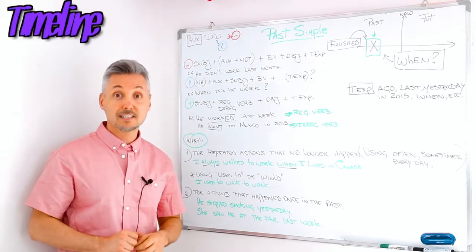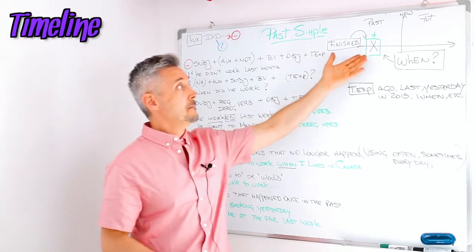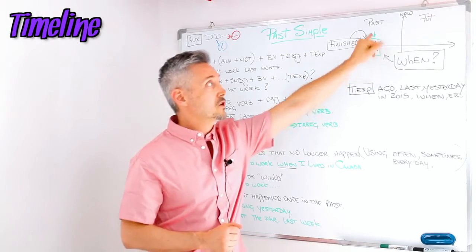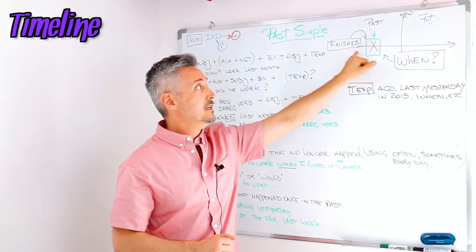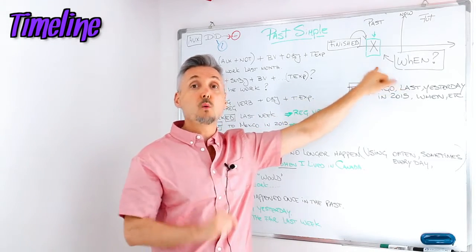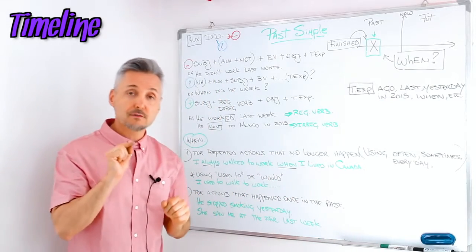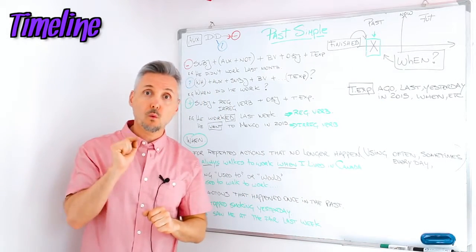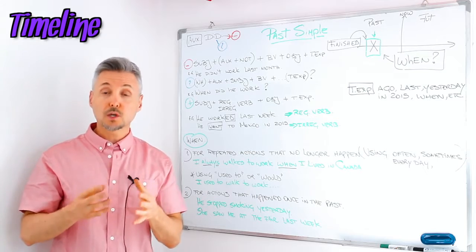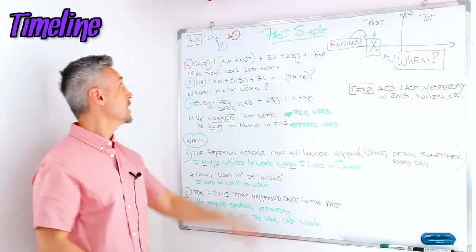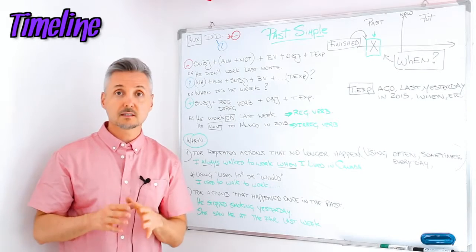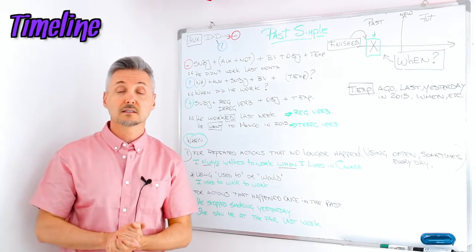So now let's look at the timeline. We see the past simple in the past part of the timeline, and it is a finished action, and you know when it happened. So it's very important that you know when it happened. We use the auxiliary to do in the past, so did. When do we use the auxiliary? Only for negative sentences and interrogative sentences.